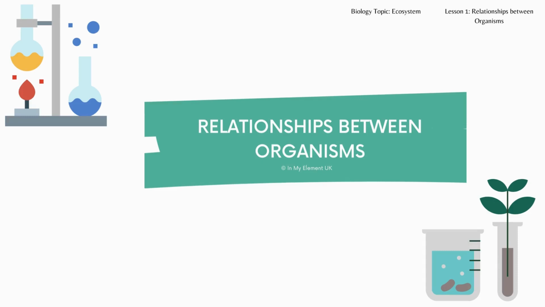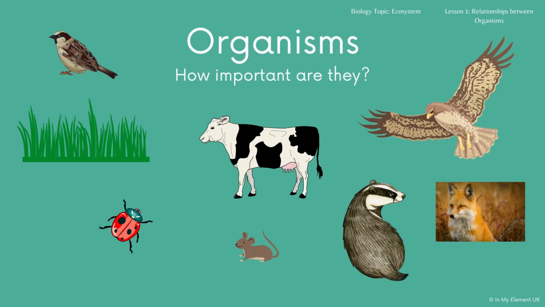And welcome to the biology topic ecosystems, lesson 1, relationships between organisms. We are going to take a look at how important all these different organisms are. So you've got 8 there. You've got grass, ladybird, bird, cow, mouse, a badger, a fox and a bird of prey. How are they important? How much do they rely on one another? How much do they depend on one another?